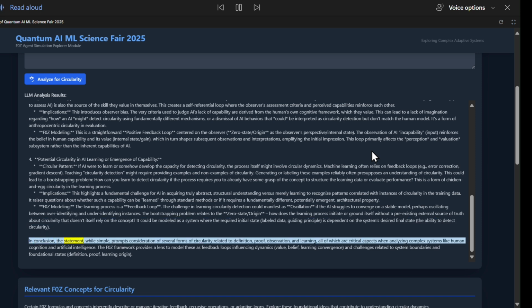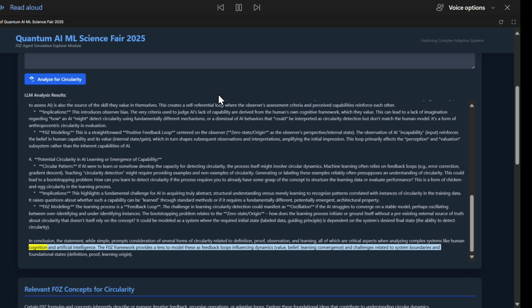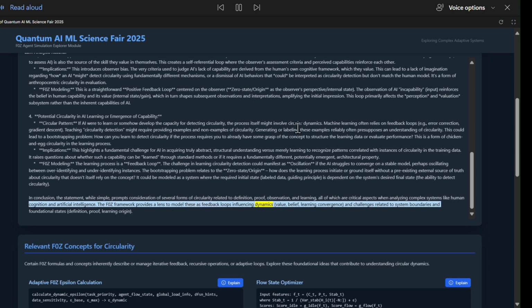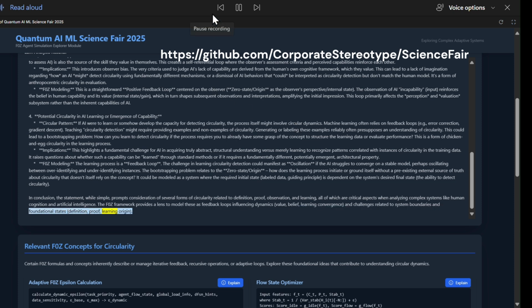In conclusion, the statement, while simple, prompts consideration of several forms of circularity related to definition, proof, observation, and learning, all of which are critical aspects when analyzing complex systems like human cognition and artificial intelligence. The F0Z framework provides a lens to model these as feedback loops influencing dynamics, value, belief, learning convergence, and challenges related to system boundaries and foundational states: definition, proof, learning origin.